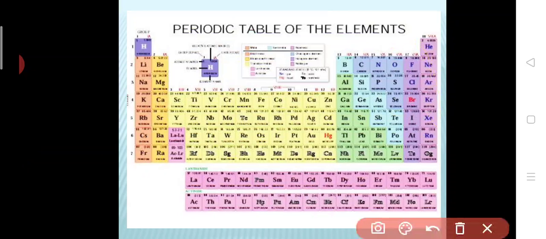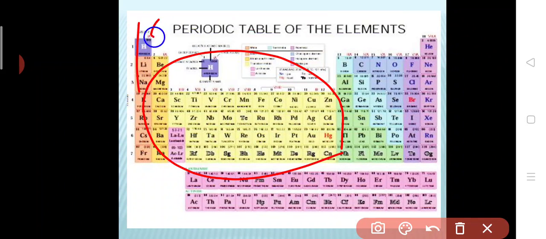Next is your D block elements. As I told you already, it is groups 3 to 12, and they are found in the center of the periodic table, which is between the S block and P block. In between, the D block is present. Their properties are intermediate. Since it is present between the S and P blocks, their properties are also intermediate between S block and P block elements.